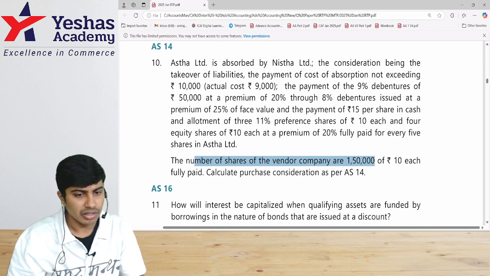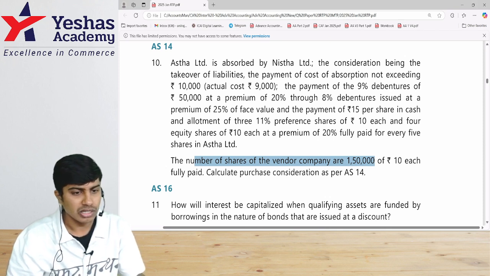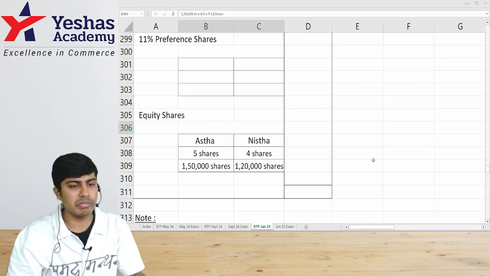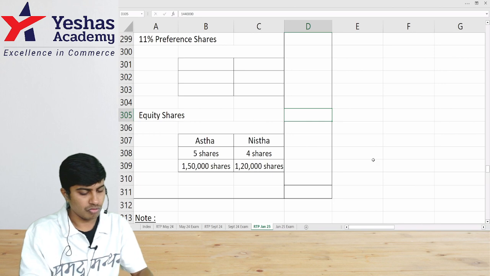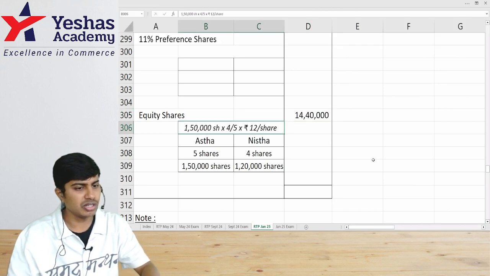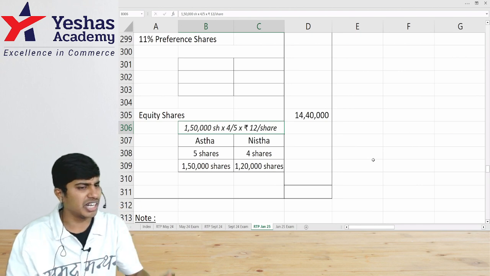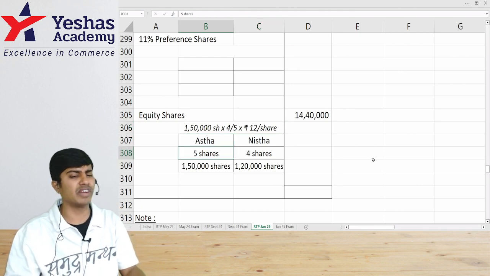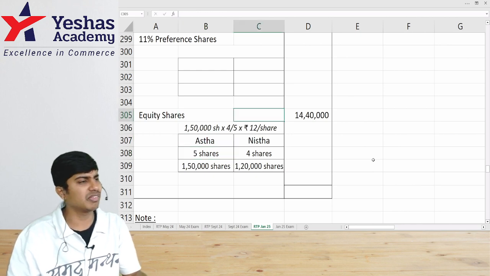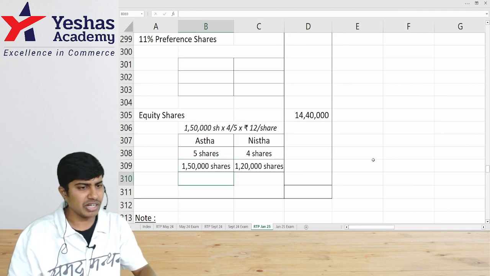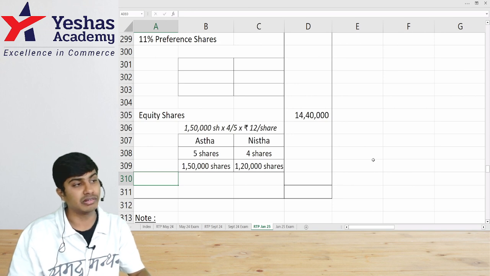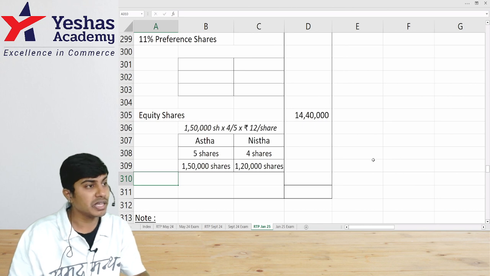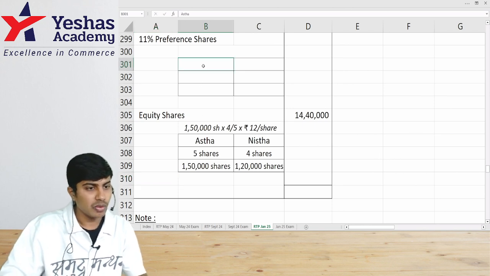This is issued at what rate? Rupees 10 each at a premium of 20%, that is 12. So how much does it come to? 1,20,000 into 12. 14 lakh 40 thousand. Everyone understood? Or you can straight away do 1,50,000 into 4 by 5 into 12. Even if you do like that, straight away you get 14,40,000. These 1,20,000 shares are issued of nominal value 10 at rupees 12.